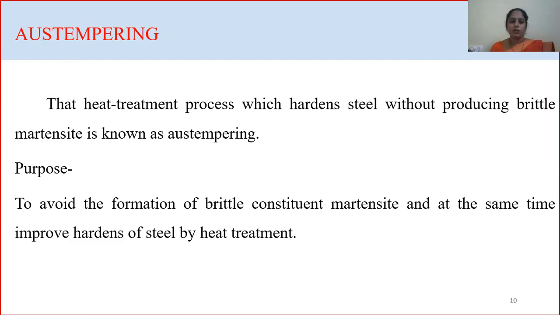Austempering. This is a heat treatment method given to the steel to produce hardened steel without producing brittle martensite. Coming to the purpose, why we have to go with austempering: this method is used to increase the hardness and avoid the brittle martensite structure.